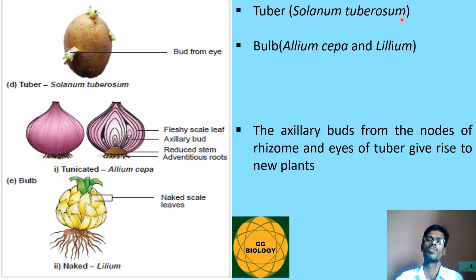So Solanum tuberosum, potato, is said to be the example of this, and bulb, onion, is said to be the example. Allium cepa and Lilium also act as vegetative reproductive organs of the stem part. So the axillary buds from the nodes of the rhizome and eyes of the tuber give rise to the new plant. So this part is nothing but the bud region or eye. Usually they develop into a new young plant.